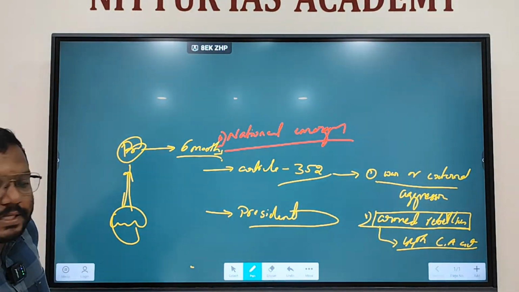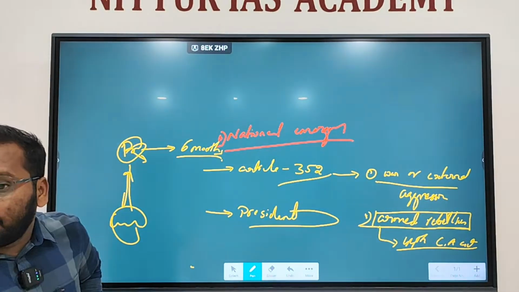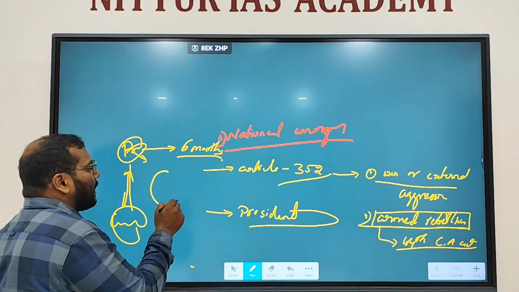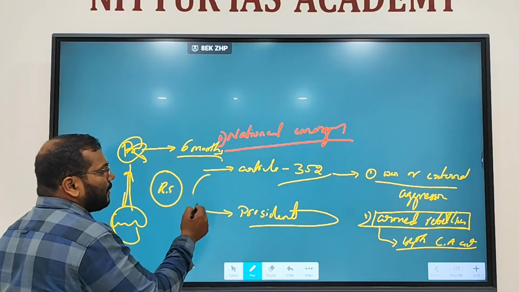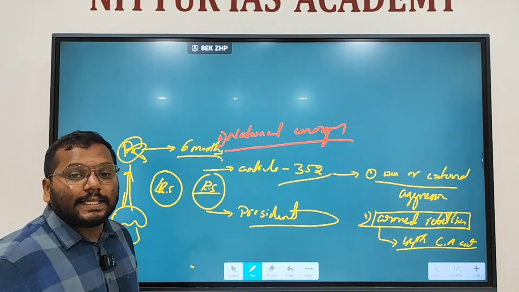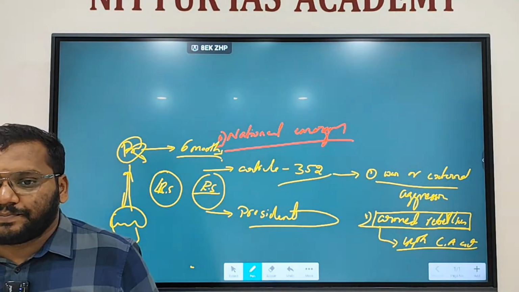Once the national emergency is invoked by the President, the resolution has to be approved by both houses of the parliament, that is Lok Sabha and Rajya Sabha, separately with special majority within 1 month.